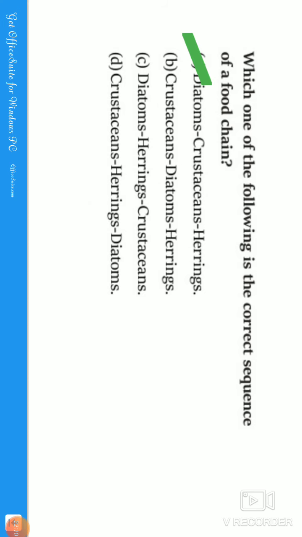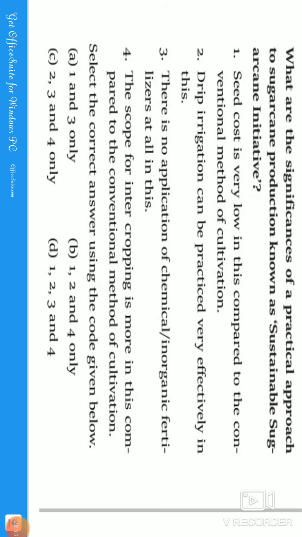Let us move to the next question. What is the significance of a practical approach to sugarcane production known as the sustainable sugarcane initiative? Guys, there is an approach that is different from the conventional sugarcane production, okay. So now we need to see what is the difference in this production. If you see the first option, seed cost is very low compared to the conventional method of cultivation. Exactly, guys, in the sustainable sugarcane initiative process, the seed cost is very low, okay. The first statement is correct.